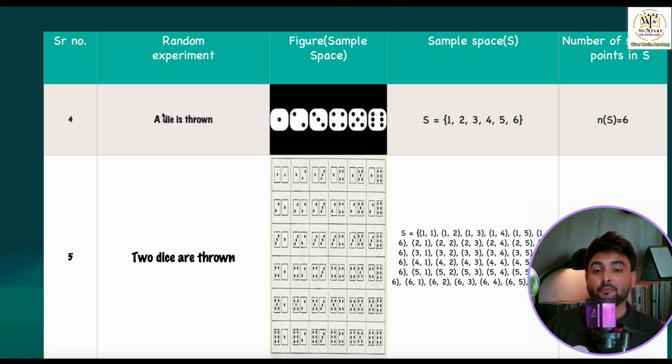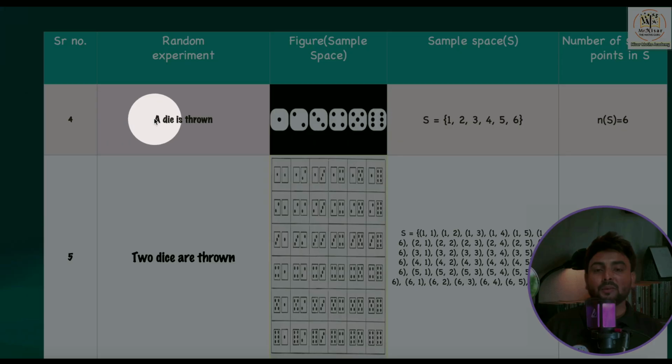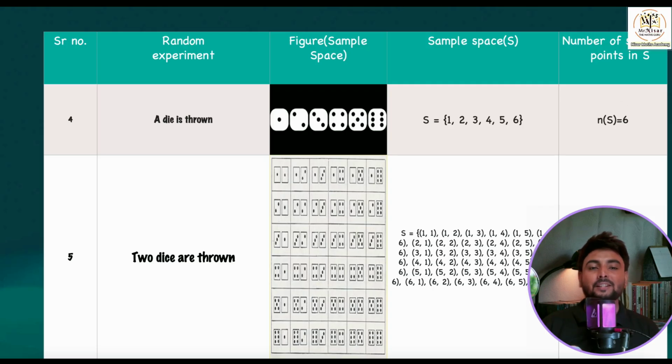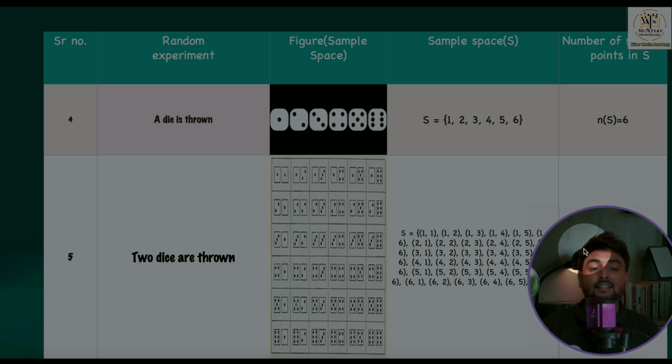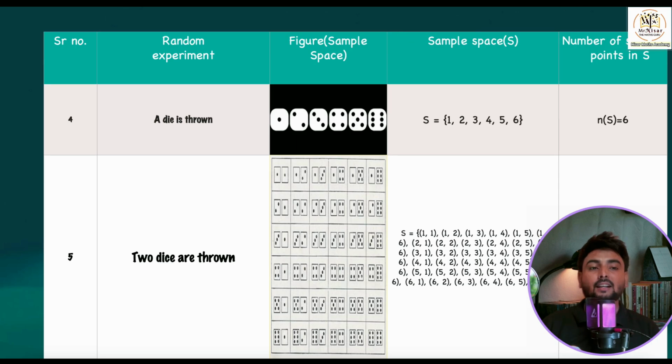Very, very important. When one die is thrown, how are you going to remember? When one die is thrown, what are the possible outcomes? Yes, it's 1, 2, 3, 4, 5, 6. So the sample space, capital S, you will be writing in curly brackets 1, 2, 3, 4, 5, and 6. And n of S, how many will it be? 6. I hope it's quite clear to you.